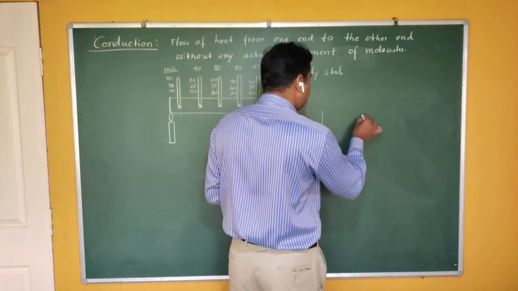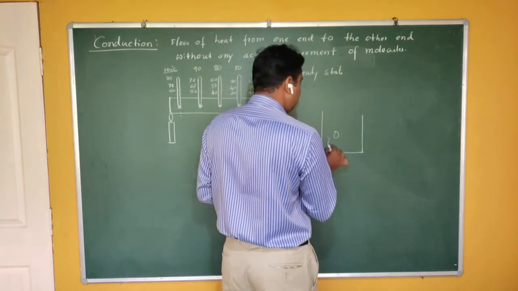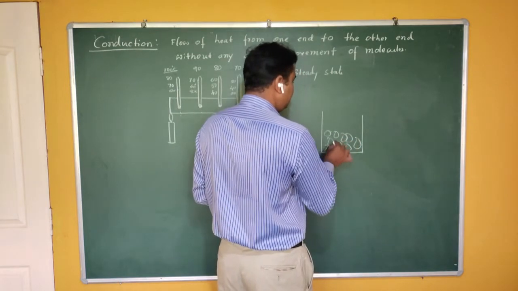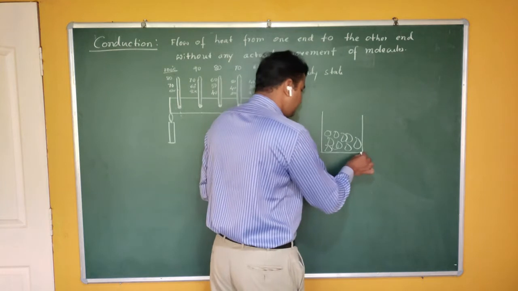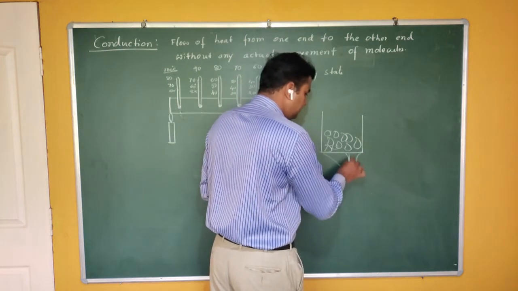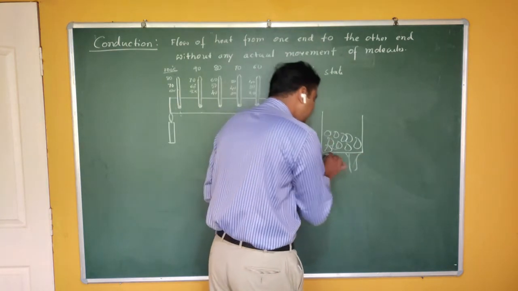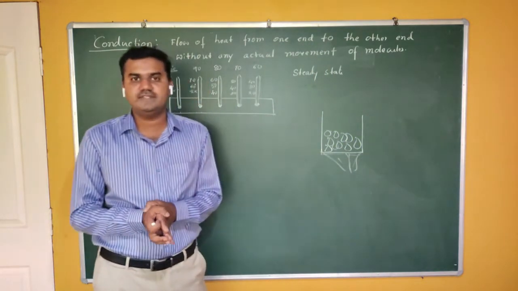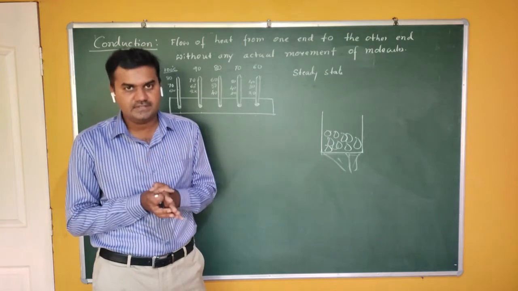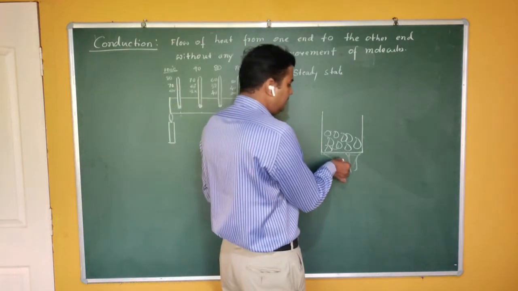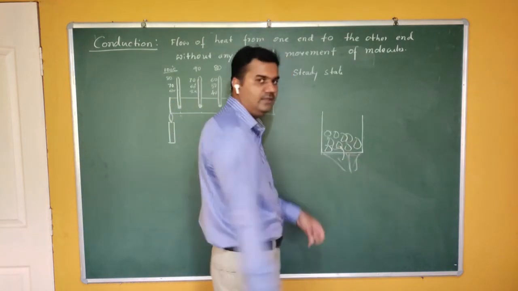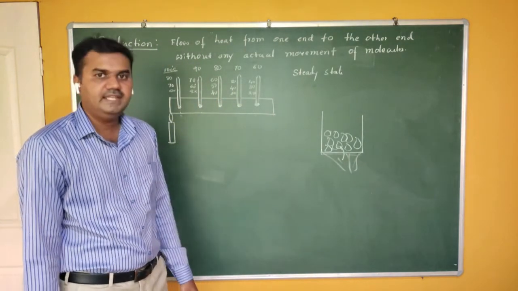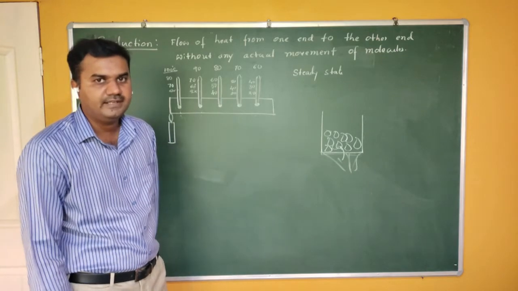Are you getting me? If this is a container, you have some food stuff here, some vegetables, some ingredients here. First you supply heat, then what happens? First this container gets heated, but it has the variable state, then it attains the steady state. Once it attains the steady state, then your direct heat energy goes to the vegetables or the food stuff present in the container. Are you getting me?